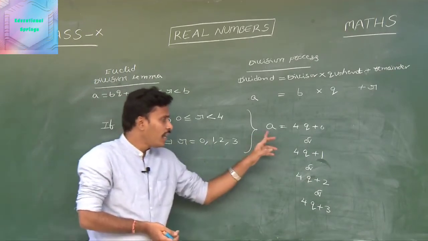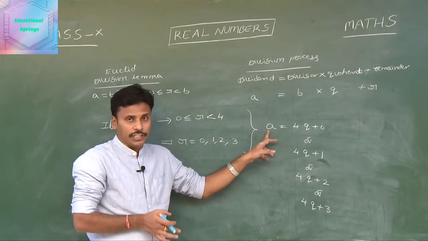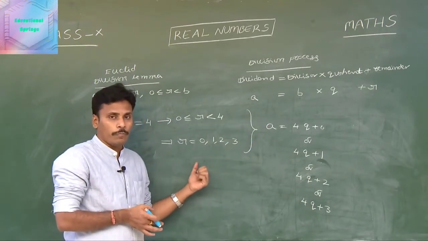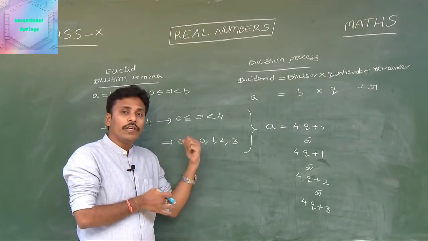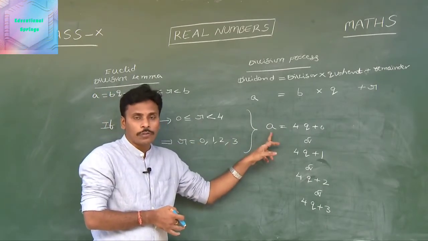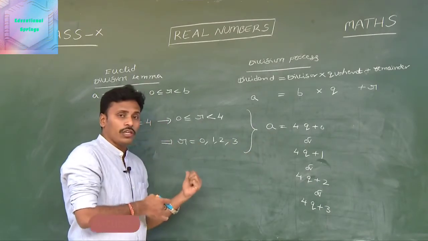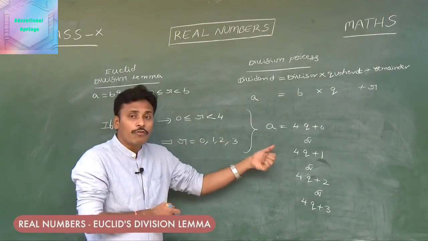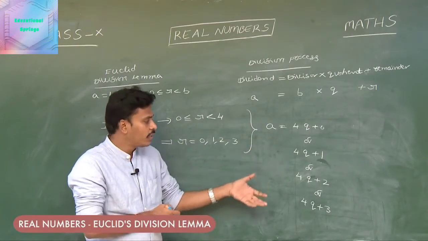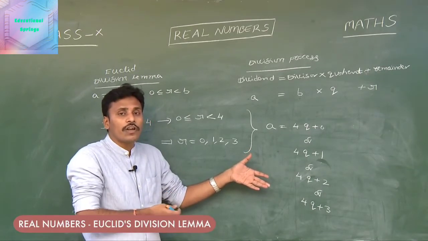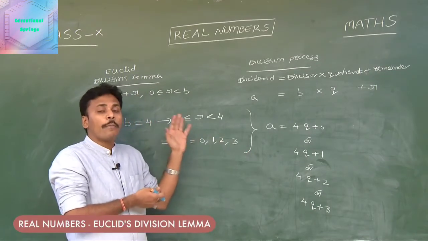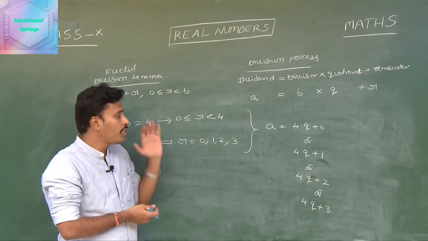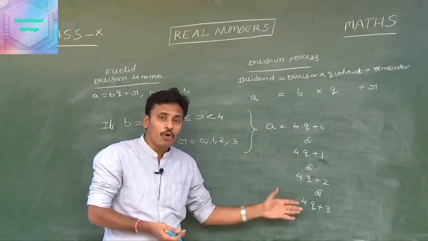Look at this. a is any positive integer, and it has different forms with respect to 4. As we discussed, if b = 2, we have 2 forms for a. If b = 3, we have 3 forms for a. If b = 4, we have 4 forms for a. And if you think, it is easy for us to extend this idea by taking different values in the place of b. Now, if b = 4, these are the 4 different forms.